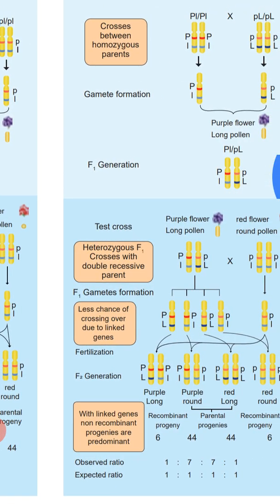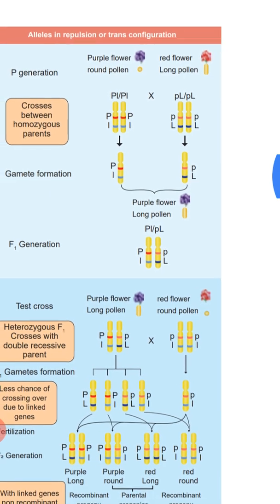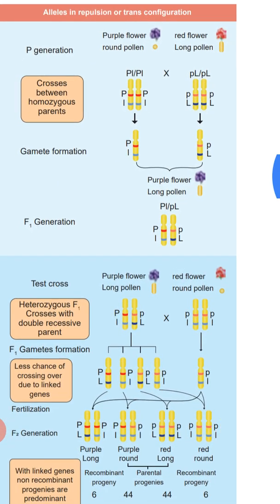Next we will see the cross with alleles in repulsion or trans configuration. Here is the purple flower with round pollen. Purple is the dominant trait and round is recessive, and both are present together in a chromosome. Similarly, red flower and long pollen: red is a recessive trait and long is a dominant trait. So the dominant and recessive traits are present together in the parental type. This is called trans configuration. When gamete formation takes place, one chromosome will give a gamete containing capital P, small l.